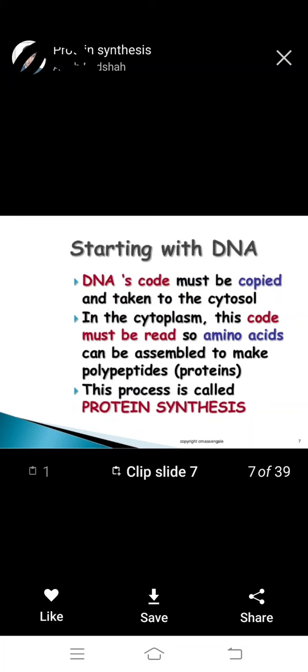Starting with DNA, DNA's code must be copied and taken to the cytosol. In the cytoplasm, this code must be read so amino acids can be assembled to make polypeptides or proteins. This process is called protein synthesis.